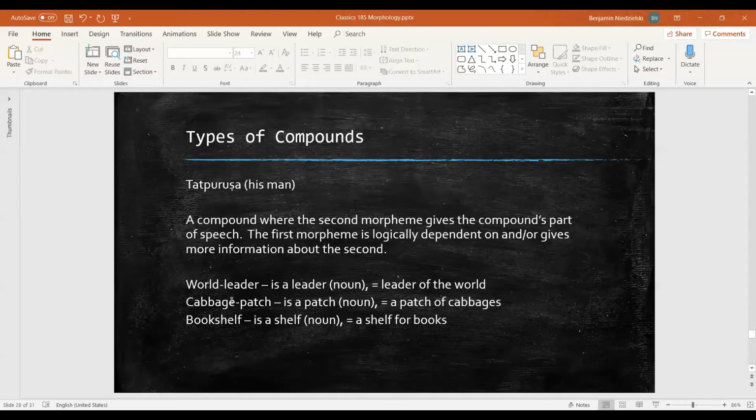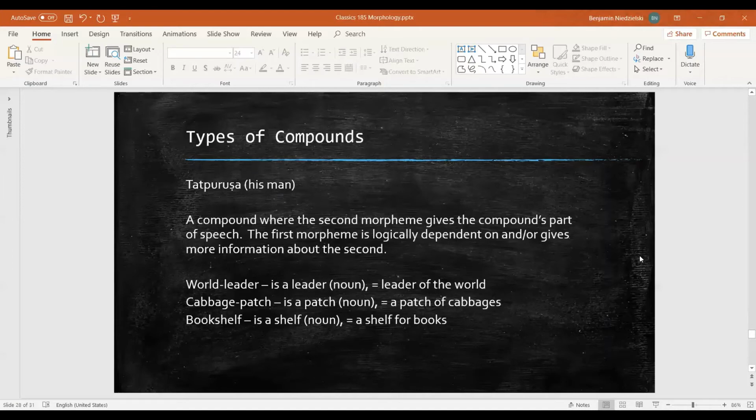The same logic applies to cabbage patch. A cabbage patch is a patch, and so a noun, and we can use our first morpheme after a prepositional phrase, a patch of cabbages. Finally, bookshelf is a shelf, and so a noun, and we can use for. It's a shelf for books. All of these are the same category, Tatpurusha.